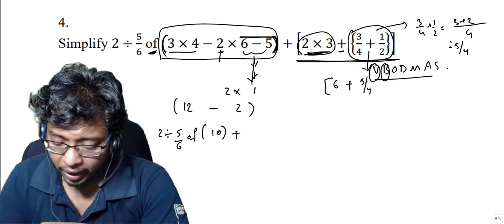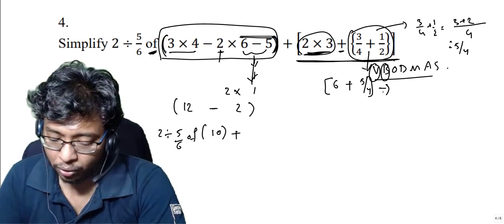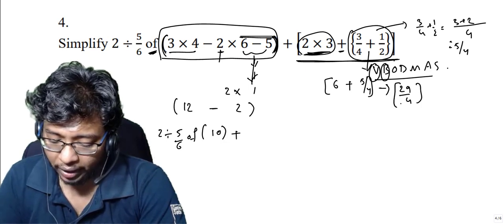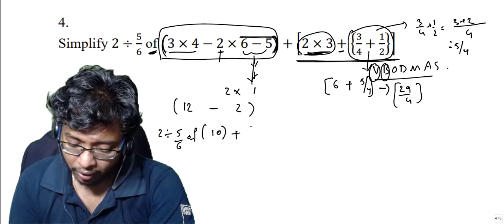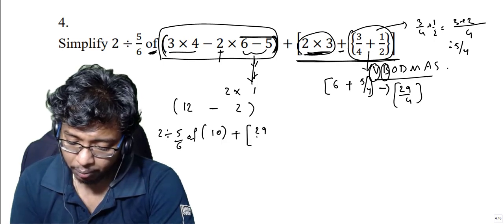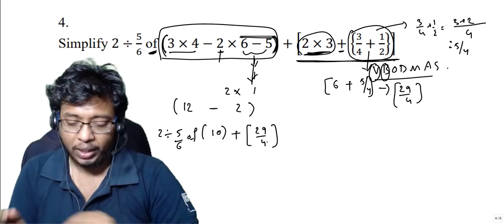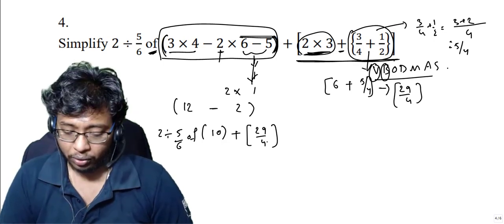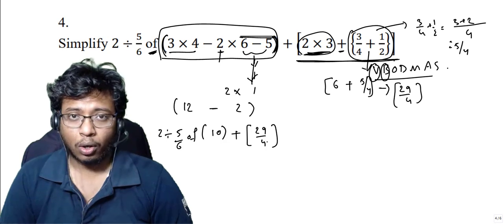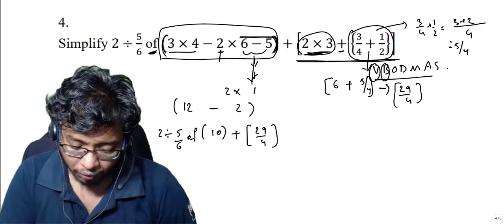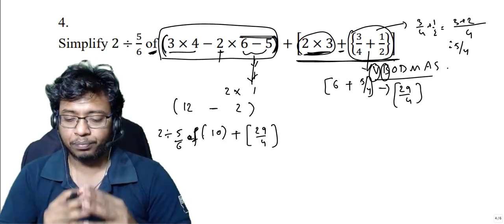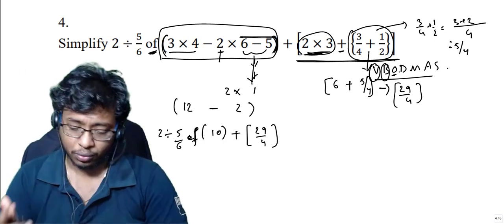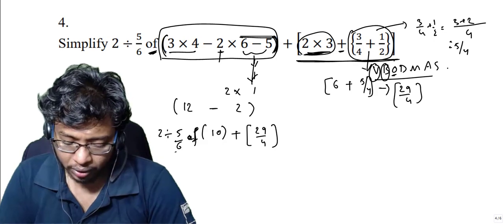Now here we have bracket, right? So solve that one. So 6 plus 5 by 4 is 29 by 4. So we got the bracket here. After solving here, we got this one, 29 by 4. Right, till now it is fine. Now if you see, brackets are solved, vinculum is solved. Now we are left with O. O means off here is there, right? Even this O is there, right? This comes under order or off also. Okay, so we have to solve this one.